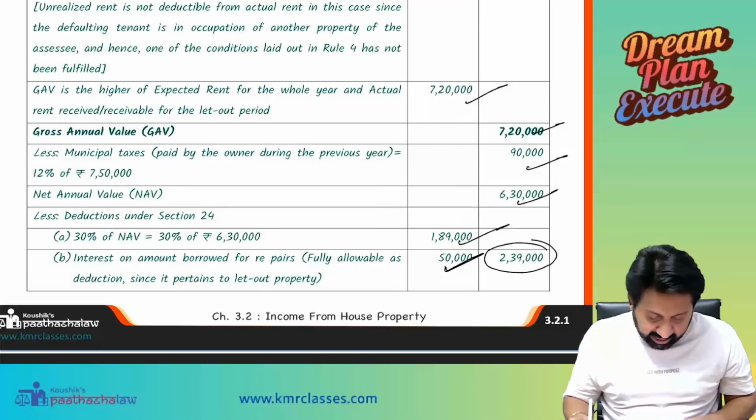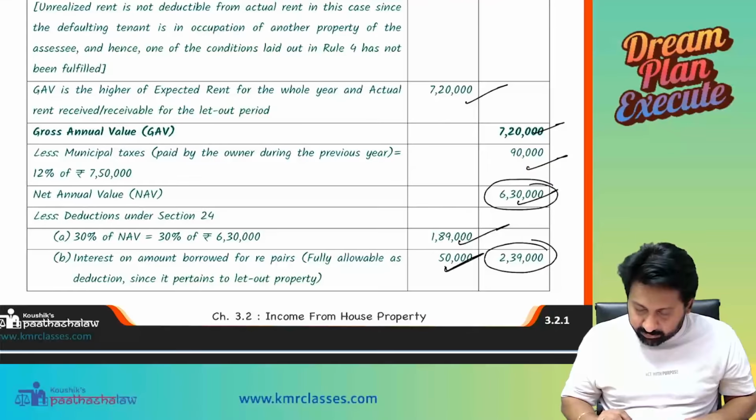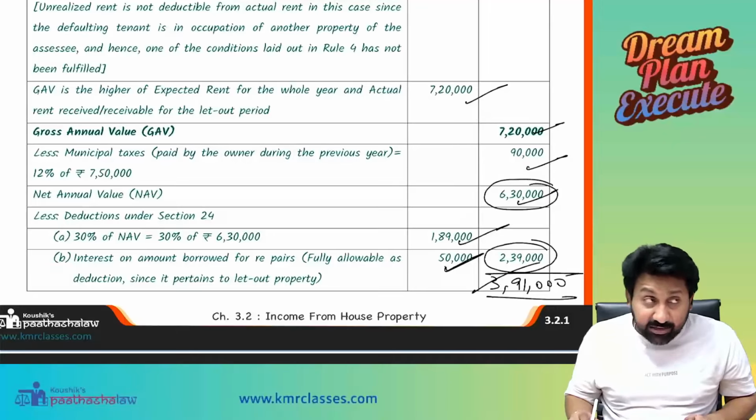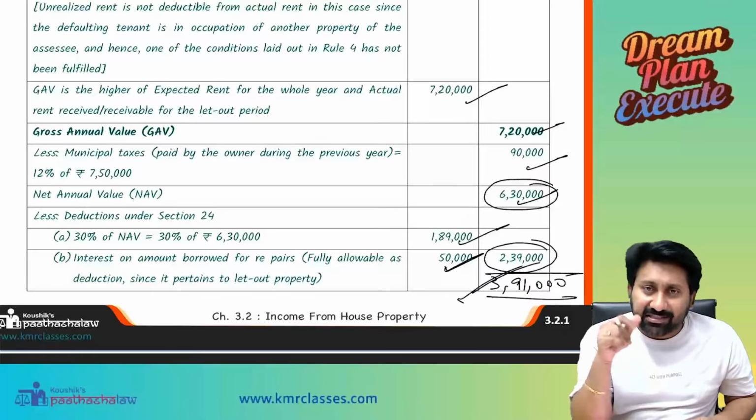So take the calculator. 6,30,000 minus 2,39,000, 3,91,000. Okay, anyway, what is the final answer? Okay. So everyone got the answer clearly, yeah?